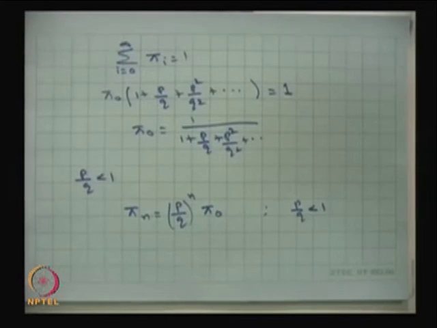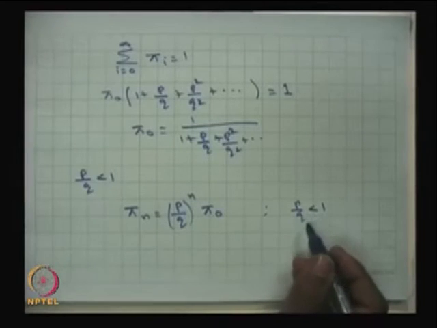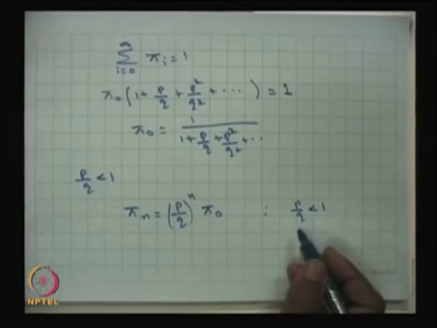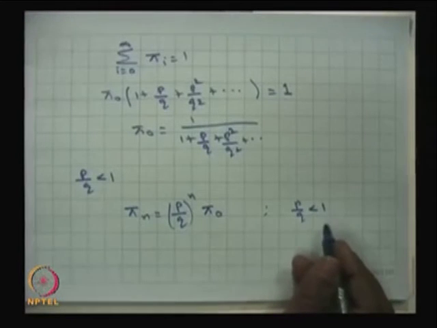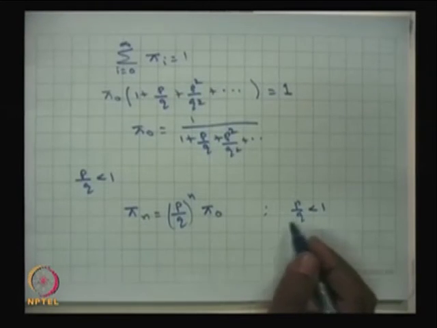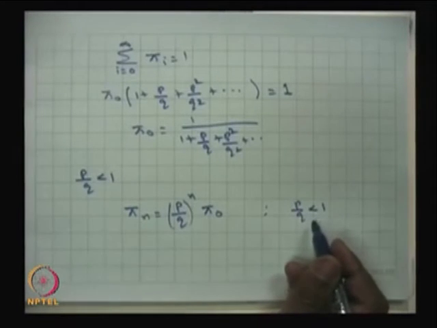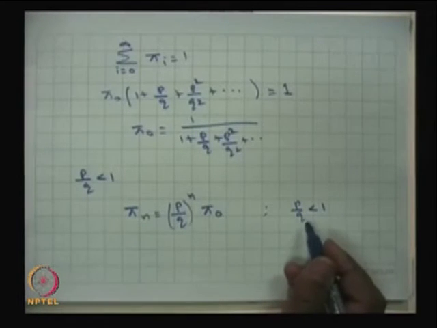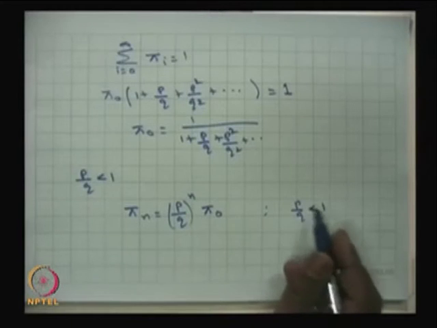If you recall, we made the assumption the states are going to be positive recurrent. If p by q is less than 1, then you can conclude the mean recurrence time is going to be a finite value. If you make the assumption p by q is less than 1, that will ensure the mean recurrence time for any state is going to be a finite value.